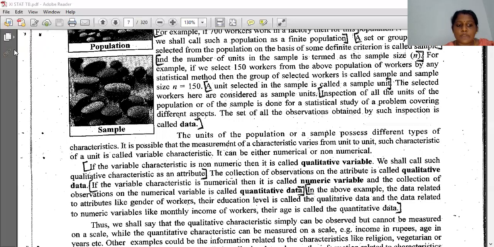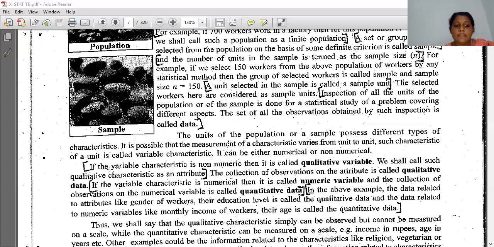Such a characteristic of a unit is called a variable characteristic. It means different measurements are obtained. It can be either numerical or non-numerical. You are getting the information either in numbers or in attributes.